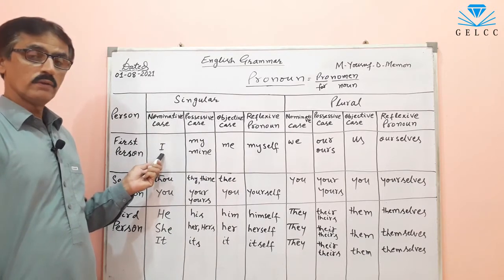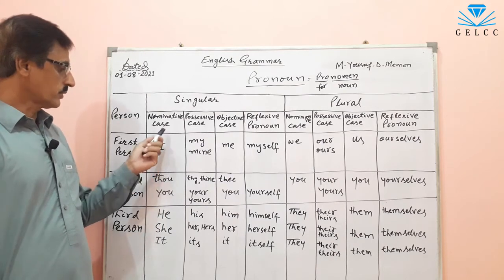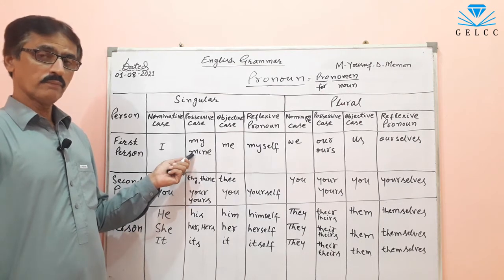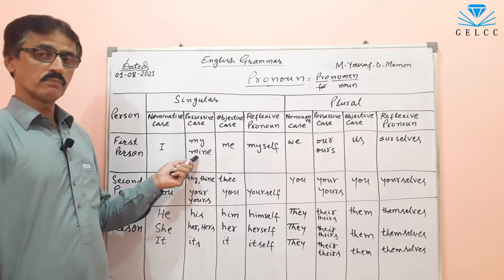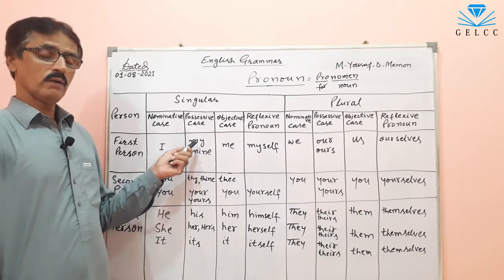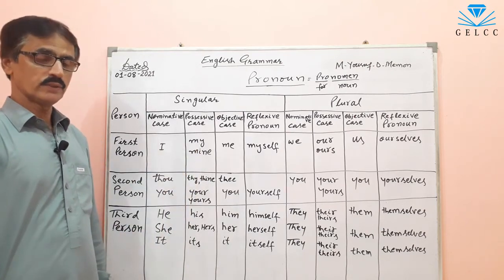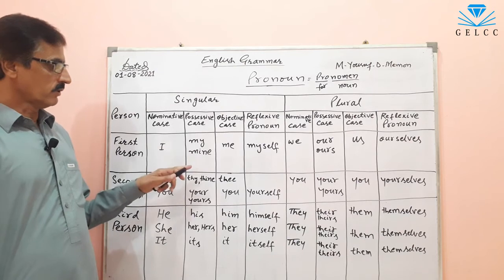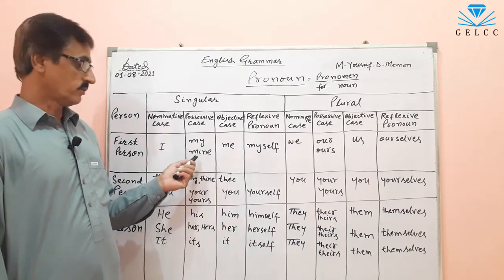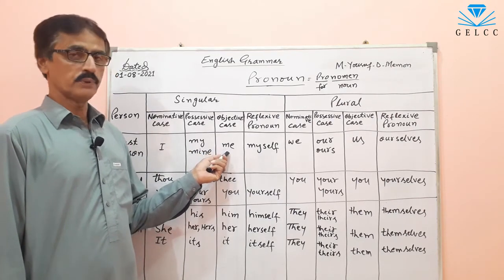I is always the subject in a sentence, so it is said to be in nominative case. Mine is a possessive, so it is in possessive case. This is a possessive pronoun. My is a possessive adjective. Actually, my is a possessive adjective, but here I have written it to show you the difference. Mine is a possessive pronoun. Me is object, it is in objective case.